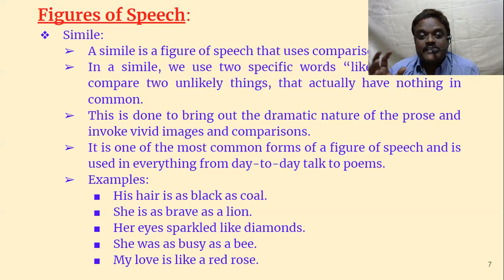She was as busy as a bee. Bee is supposed to be the busiest creature on the earth, because it never takes rest. Always it goes and fetches honey, and again deposits, and again goes, always at work. Whereas we human beings and even the animals take rest. But here, what we mean to say is that she was very busy, and her busyness is compared with the bee, and actually nobody can work like a bee.